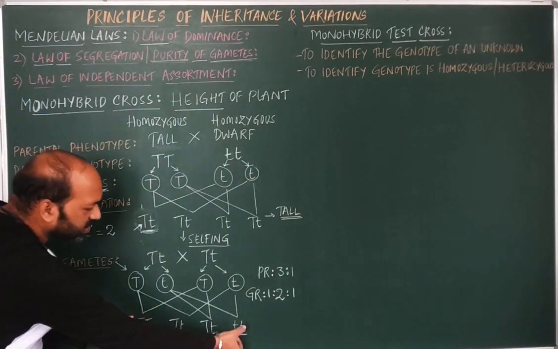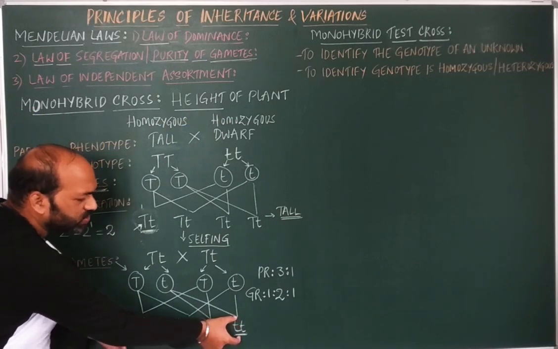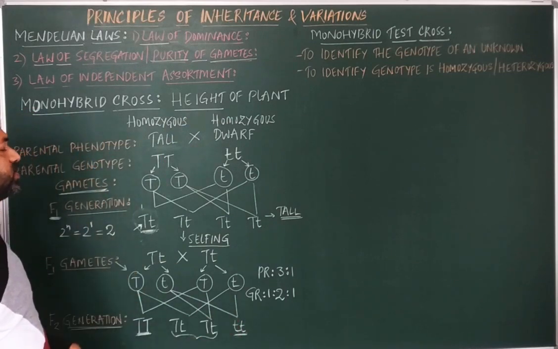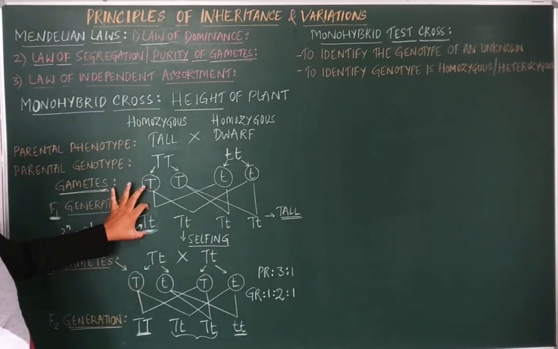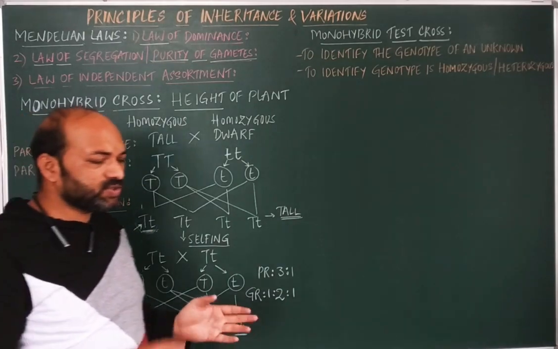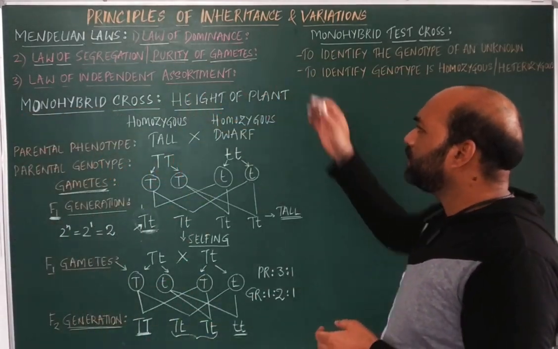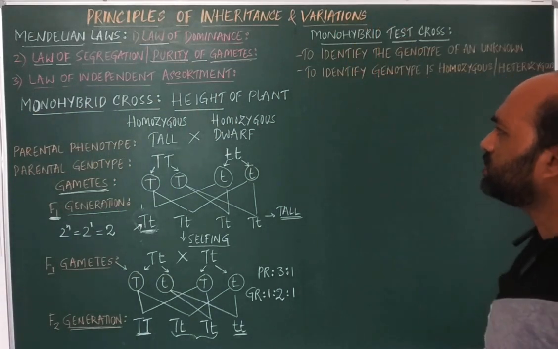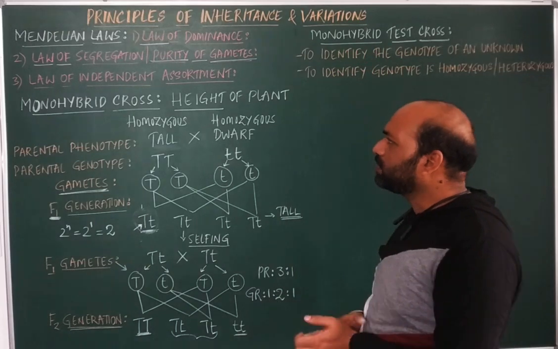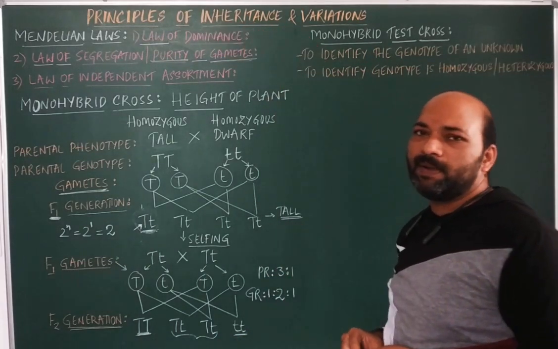As there is formation of homozygous dwarf and homozygous tall individuals in the F2 generation, these alleles in the F1 generation are said to be pure. So, purity of gametes. That is the law of dominance and the law of segregation. By using the same monohybrid cross, we are able to explain both laws of Mendel.